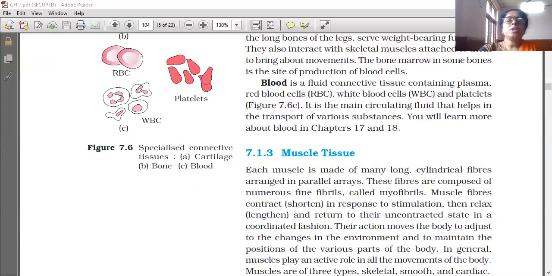Compound epithelium has a limited role in secretion and absorption and is composed of multi-layered cells. They cover the dry surface of the skin and the moist surface of the buccal cavity. Pharynx is a portion of the digestive system. They also form the inner lining of ducts of salivary glands and the pancreatic ducts. Function: protection against chemical and mechanical stress.